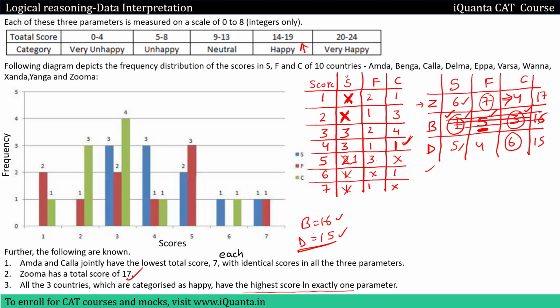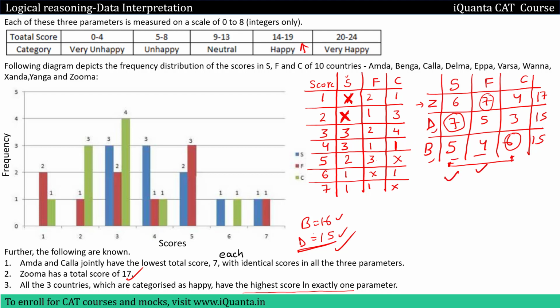So in this case what we were doing is we took this person as B. Now let me take this person as D, because D is scoring a total of 15 and there was a 15 over here. So I'll take this as D, this as B. Now I need to make the score of B equal to 16, so I have to make an increment of 1 in these scores. Highest possible for S is over here, highest possible for C is over here. So the values in circles cannot be increased. Let us try to increase these two.